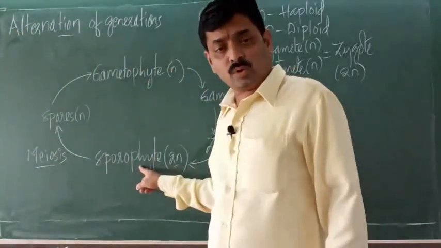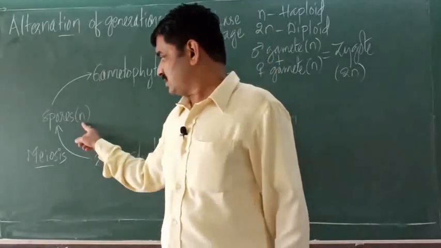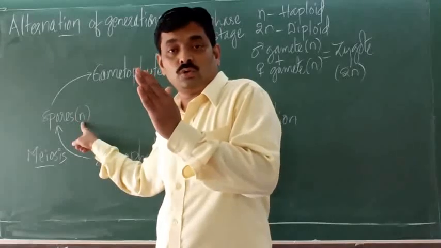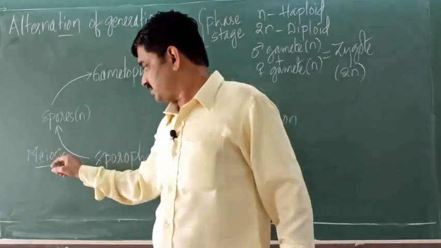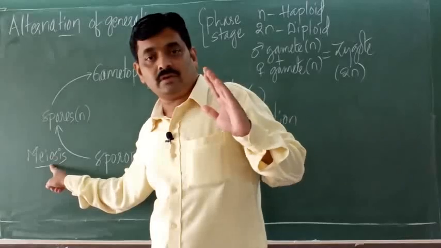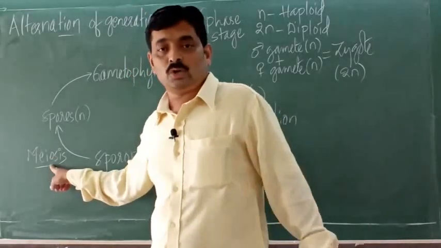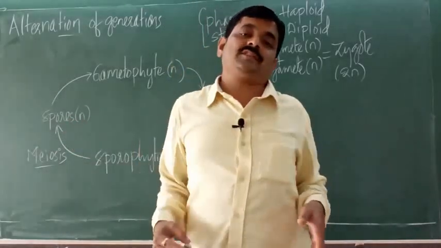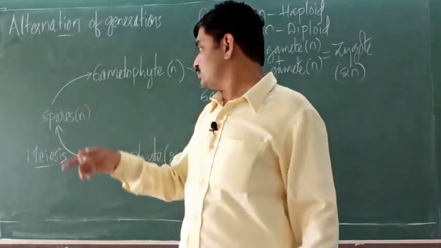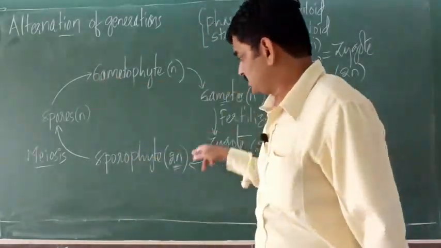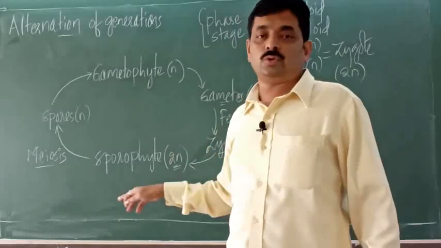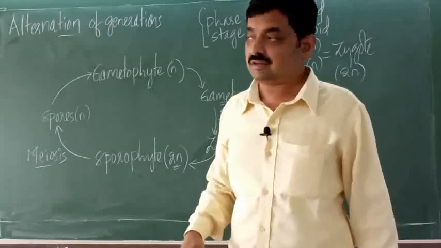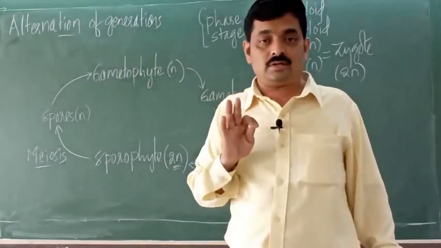So diploid sporophyte produces haploid spores. So 2n is reduced to n, and that takes place by a type of reduction division that is called meiosis. These haploid spores germinate, they grow, and they produce gametophyte. In this way, this life cycle continues, where these two generations alternate with each other, and that is called alternation of generations.